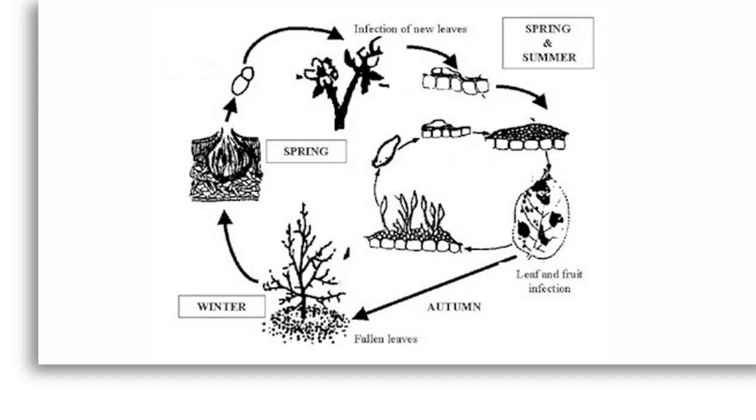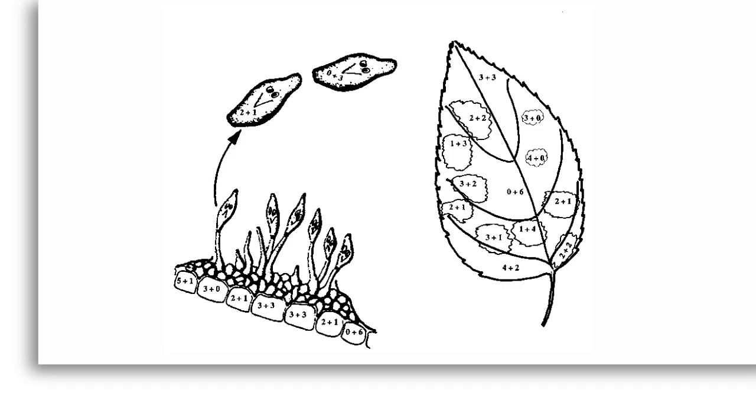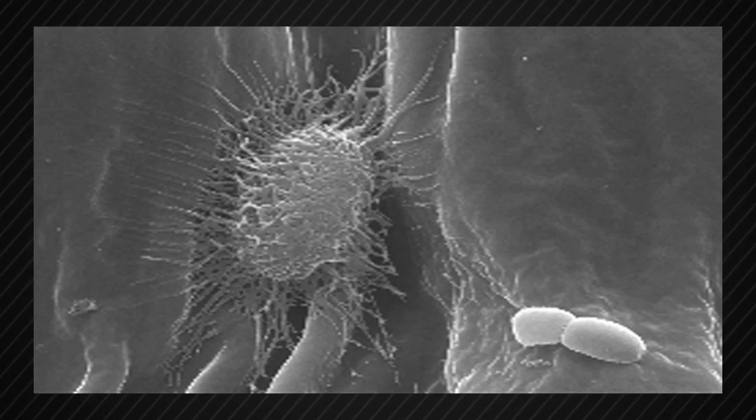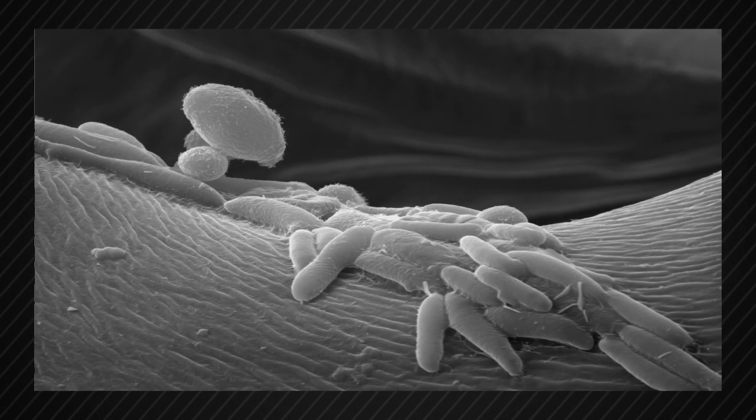Apple scab attacks the tree in the spring. It needs wet conditions combined with the right temperatures to release the spores that float through the air and land on the plant. Those that land on fruit or leaves will embed into the surface and begin to grow.